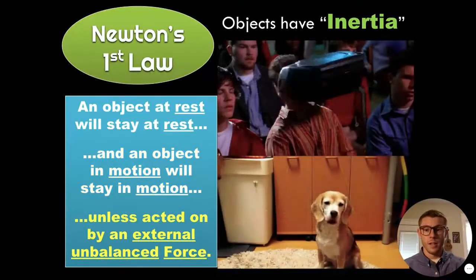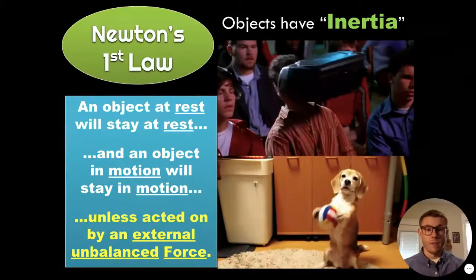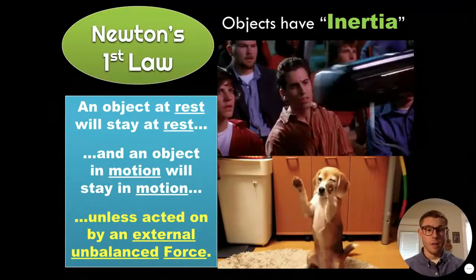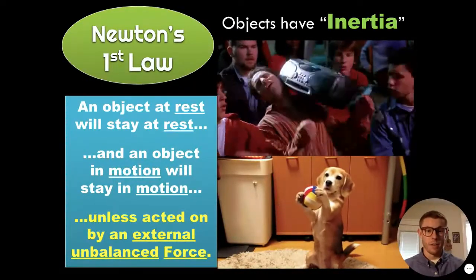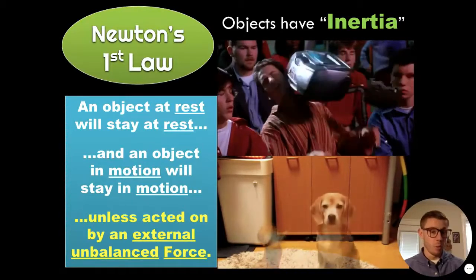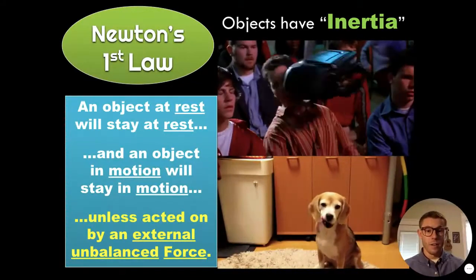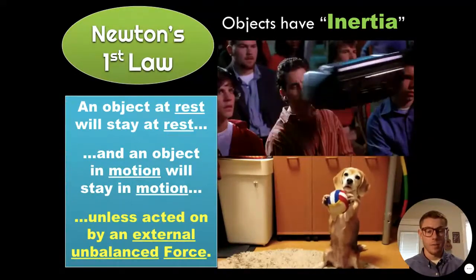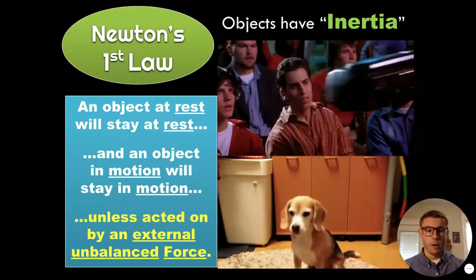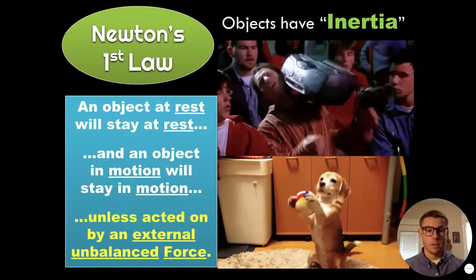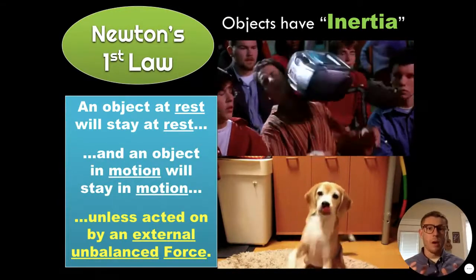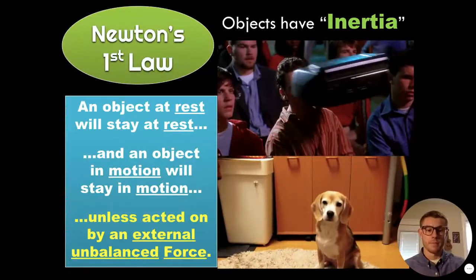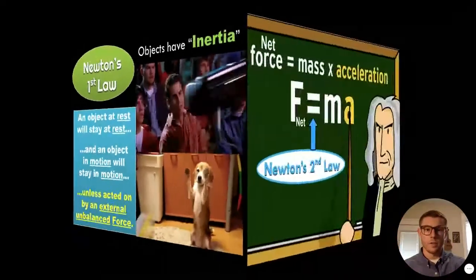The third part is that if we have an external force, then motion can come to a stop. On the top here, we have our stereo flying in and hitting this guy right in the face. The stereo wants to keep moving. It would keep moving forever. However, this guy's face puts a force on the stereo and causes it to stop. Similarly, on the bottom, we have a ball that's being thrown to this cute little puppy. When the puppy catches the ball, he's exerting a force on the ball and causing that ball to stop moving. So that is Newton's first law.